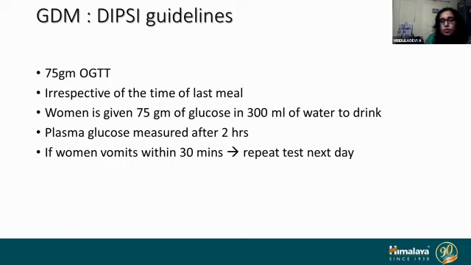And if we ask them to come in fasting the next day, we may not even see them. We will miss them and see them with an anomalous baby or so many complications later. So the goal is to catch as many women as possible in their first antenatal visit. Irrespective of when they have had their last meal, we do this test. But one thing to note is, if the woman vomits within 30 minutes of having the sugars, we will have to repeat the test.